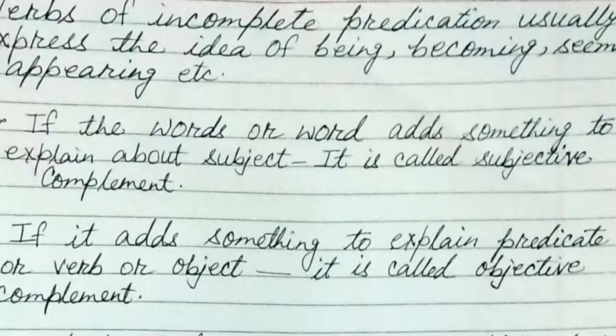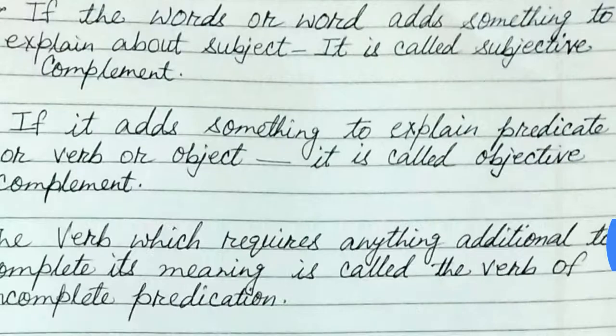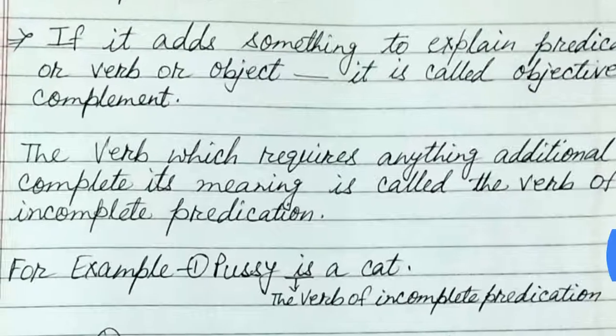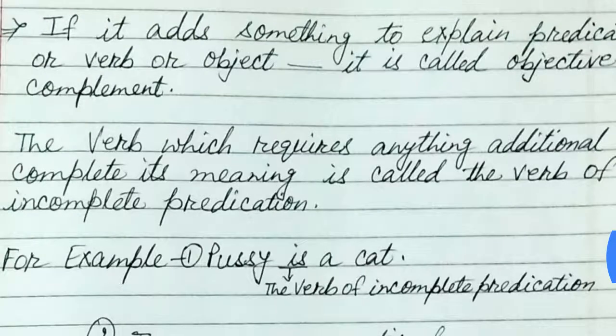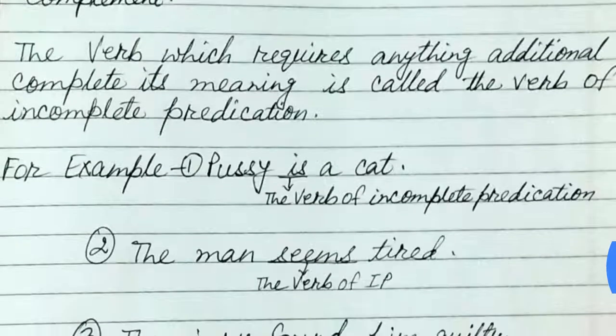In both ways, the verb is called a verb of incomplete predication. This is the definition: the verb which requires anything additional to complete its meaning is called the verb of incomplete predication.